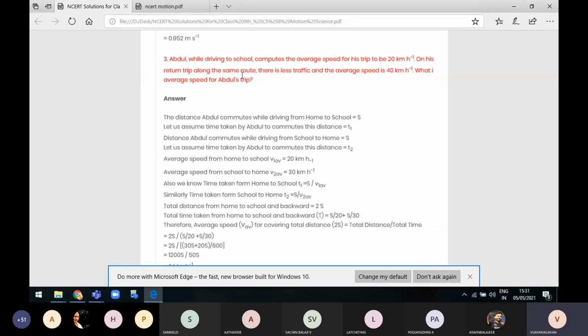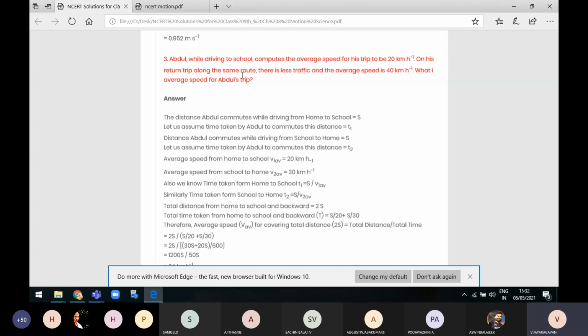T1 is equal to S by V1 average, and T2 is equal to S by V2 average. We know the values of V1 average and V2 average. V1 average is equal to 20, so we are putting S by 20 there, plus V2 average is equal to 30, so we are putting S by 30.